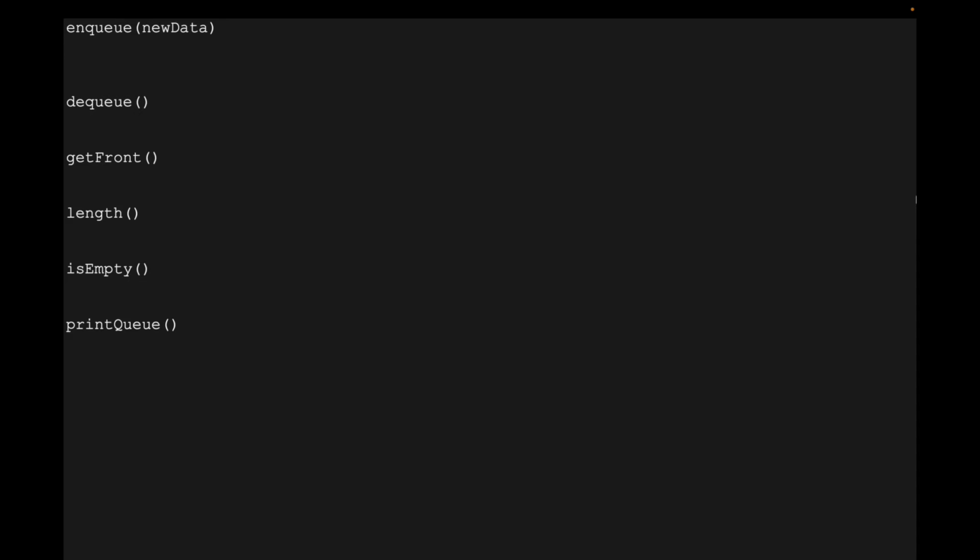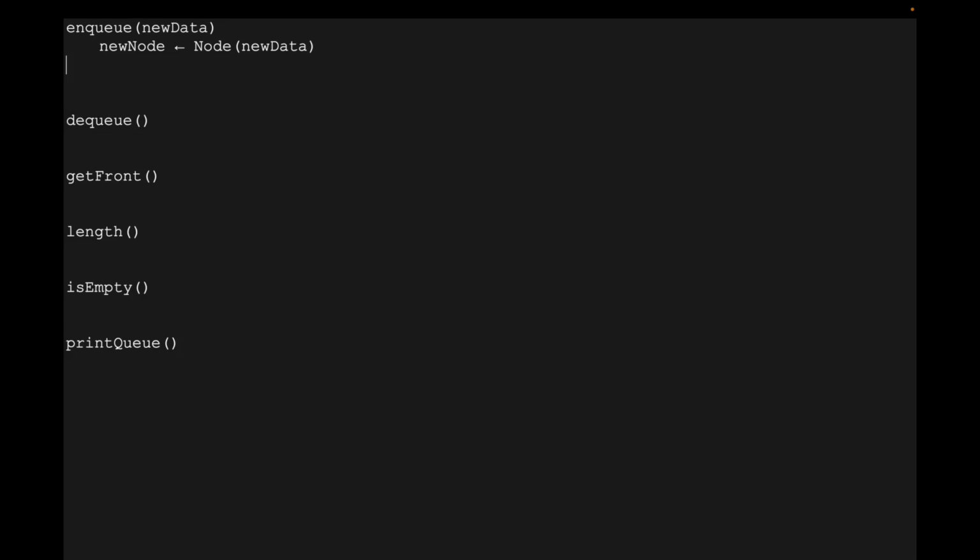And to save time, I've listed the functions we want to write algorithms for already here, and so we'll just go down the line and do them one by one. So first of all, enqueue. As I showed in the graphic, when you want to place a new item into the queue, the first thing you want to do is have a new node created. And so I'm going to assign to new node the node with the new data. So if you have a queue of letters or string characters, then you create a node out of that and then assign it to new node.